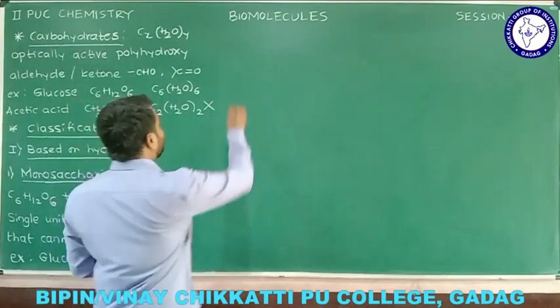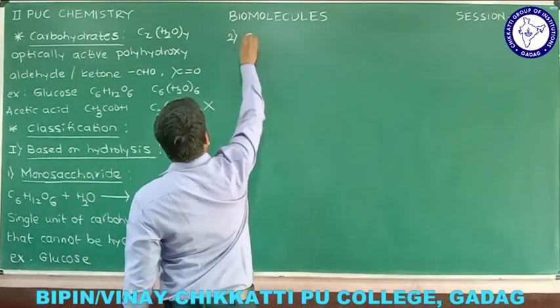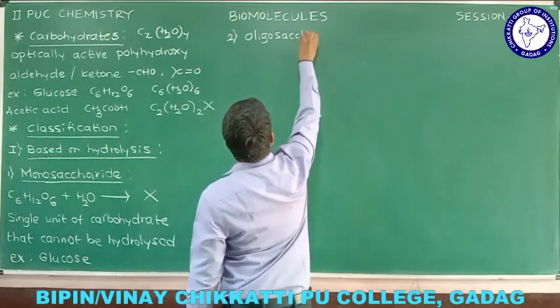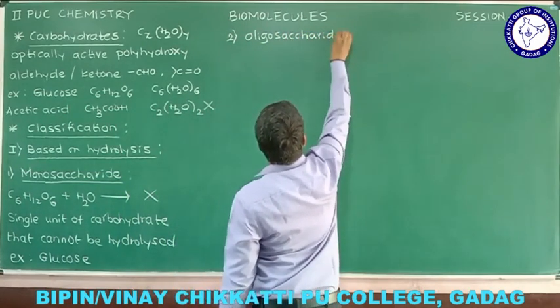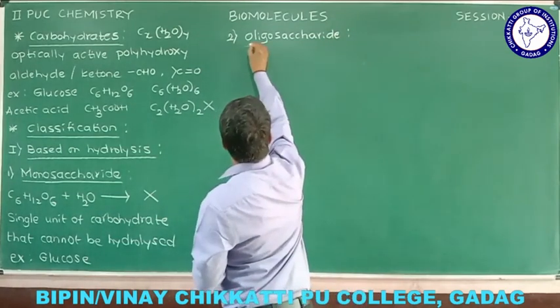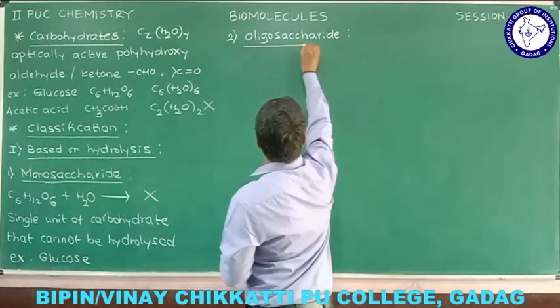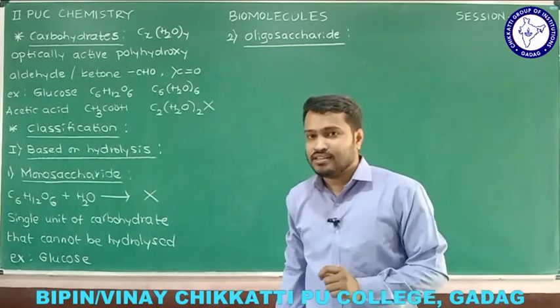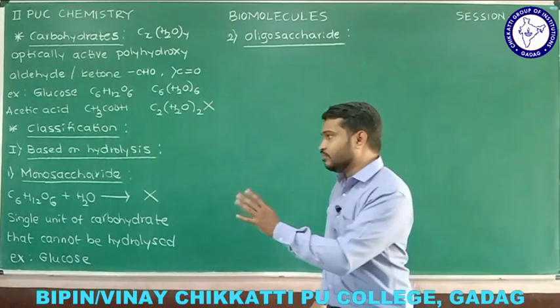Now I am going to talk about the second one. Second one is oligosaccharide. So we'll see what oligosaccharide stands for. We know the previous one: any carbohydrate that won't undergo hydrolysis is referred to as a monosaccharide.